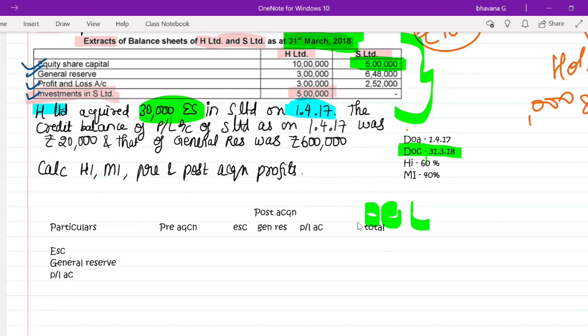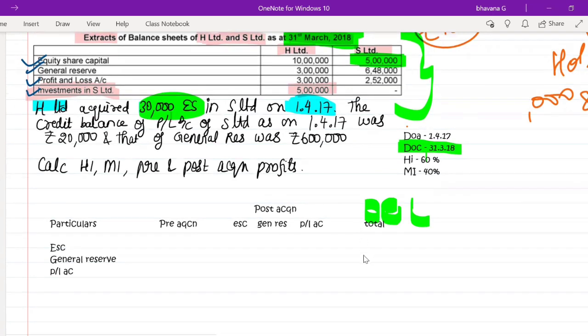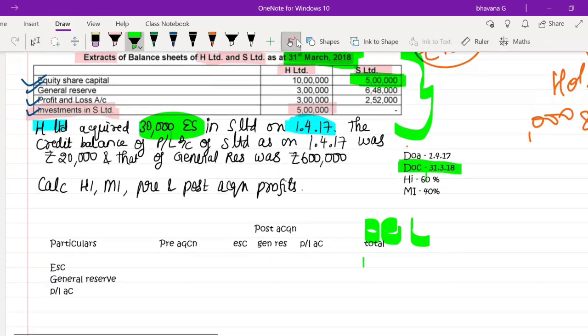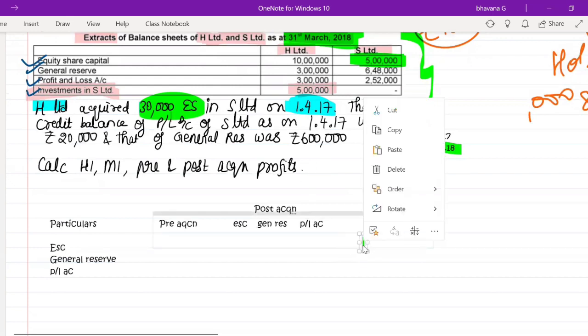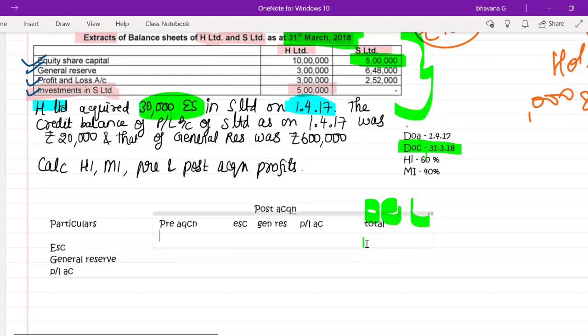The same thing we are going to follow, and in the total column we are going to write all the things that are given in the balance sheet. Let's start with that. What is the equity share capital of S Limited? It is 5 lakh rupees.